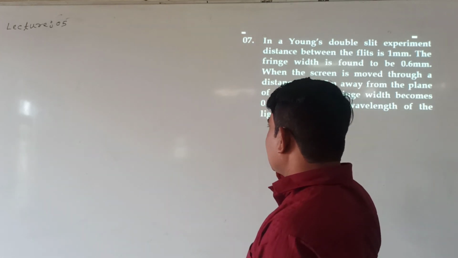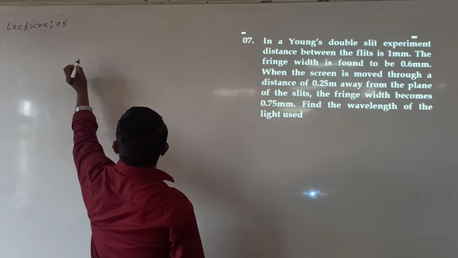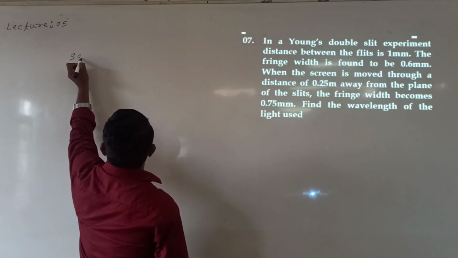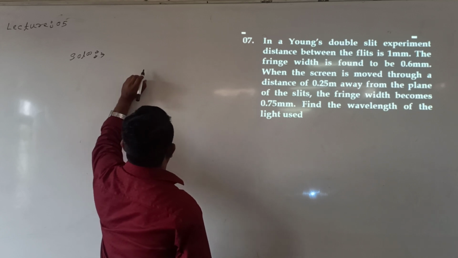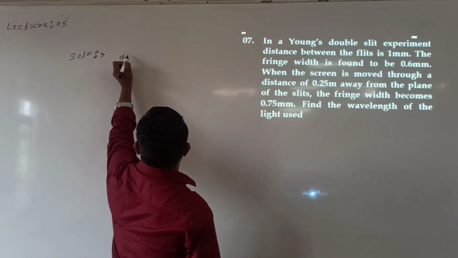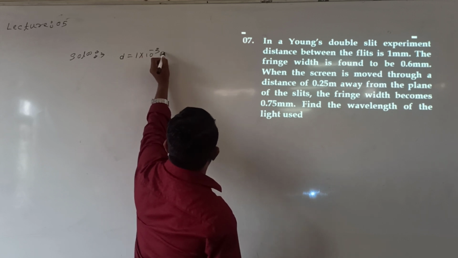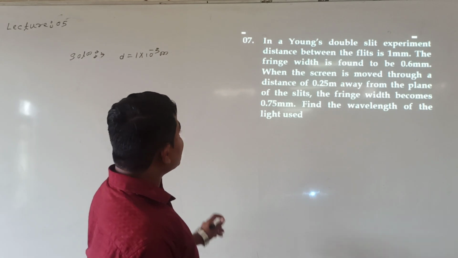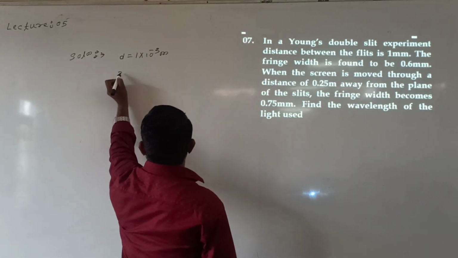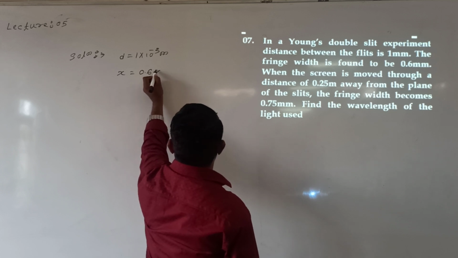See here, what is given? In a Young's double slit experiment, the distance between slits is given, d is equal to 1 mm. The fringe width x is given as 0.6 mm.